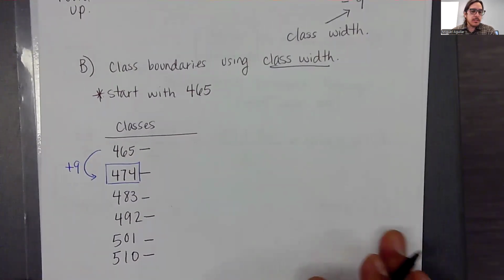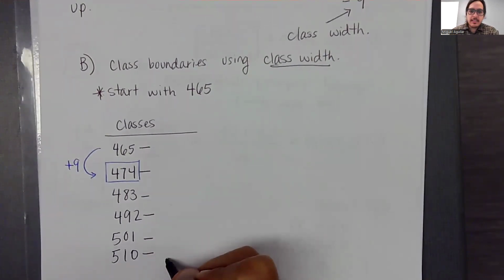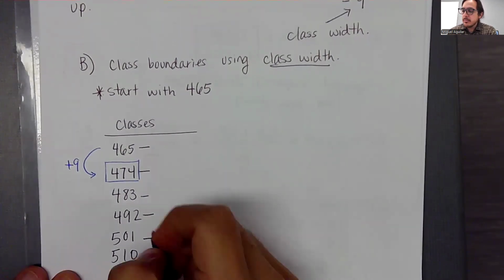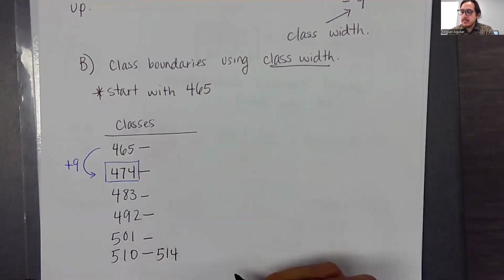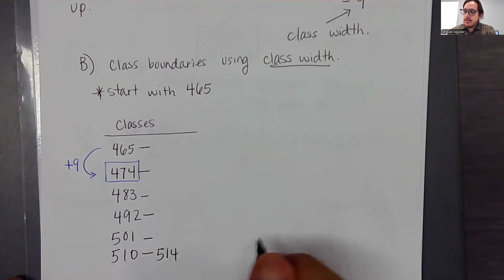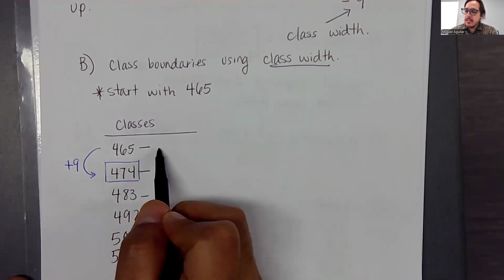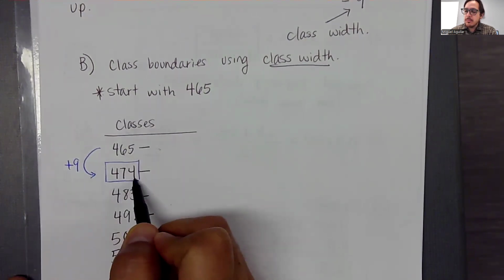And now we have to find the upper bounds. Well, the upper bound, at least for this last class, has to end at our highest value, which was a maximum of 514. I think the easiest way to fill this in is that the number that goes here on the first class is just one below this 479.